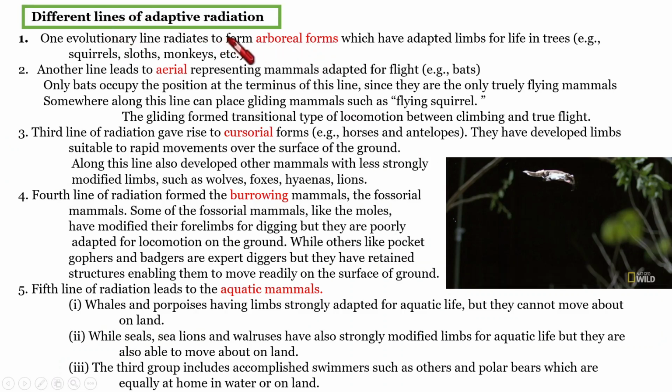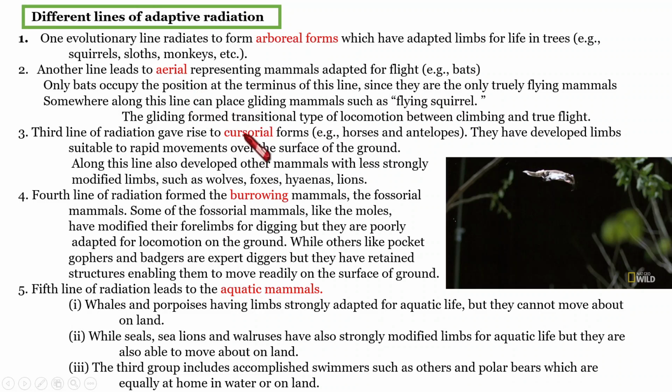First, for remembering it in an orderly way, look over these red lettered words. Arboreal, something relating to life adapted to live on trees. Aerial means life spent in air, that is, flying.